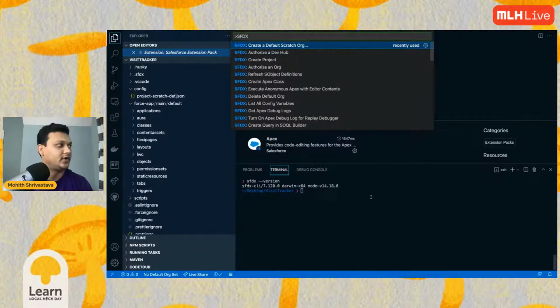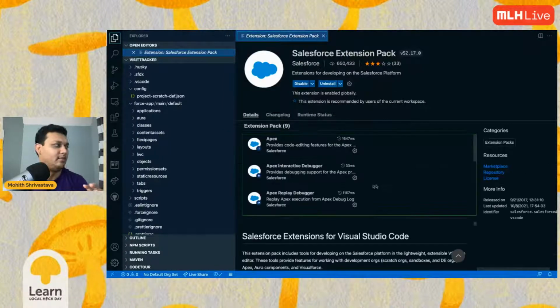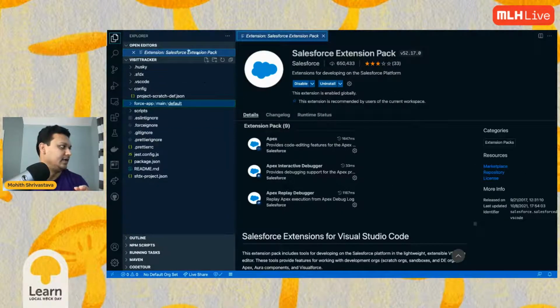Say Command Shift P, or Control Shift P on Windows, and search for SFDX, and you should see something called create a project. You click on that, select the standard template, provide the name for your project, and say where you want to store the project. It will automatically scaffold a project directory for you, just like this.